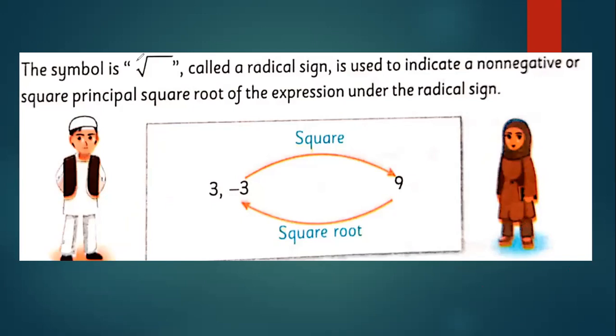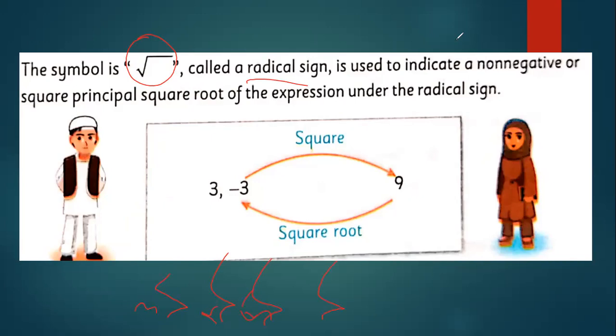The symbol for square root, I have already discussed. The symbol for square root is this one. It is also known as the radical sign. There may be a 3, 4, 5 there.